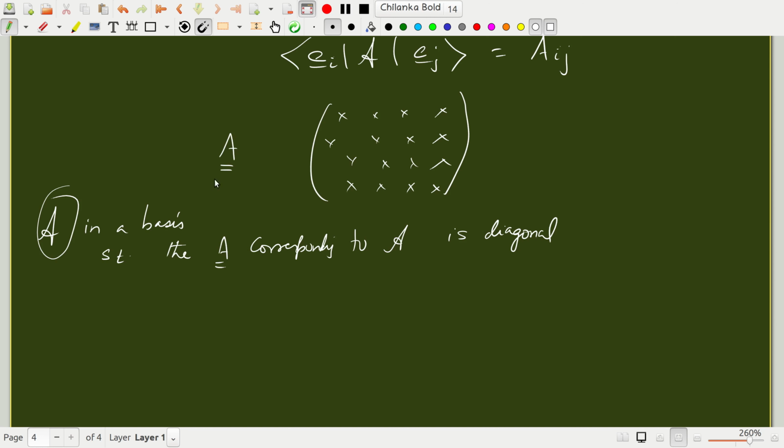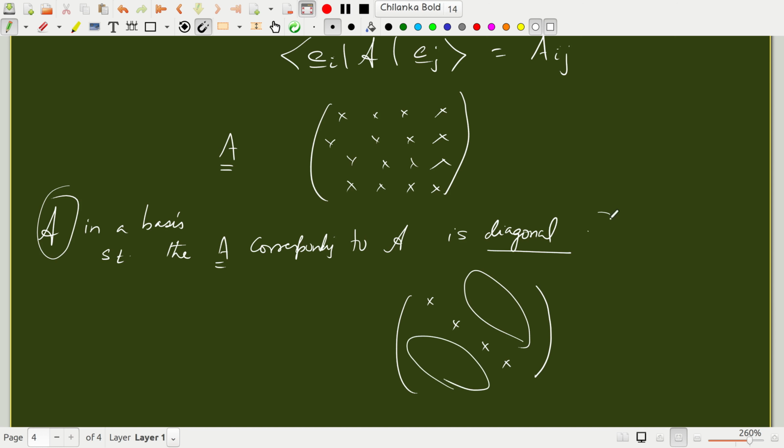Because this operator is an abstract quantity, and when you express it in a given basis, it takes the form of an n by n matrix. So the question is, I want to express A in a basis such that the matrix that corresponds to this operator A is purely diagonal. That is, I want the matrix to have entries only along the diagonal and 0 everywhere else.